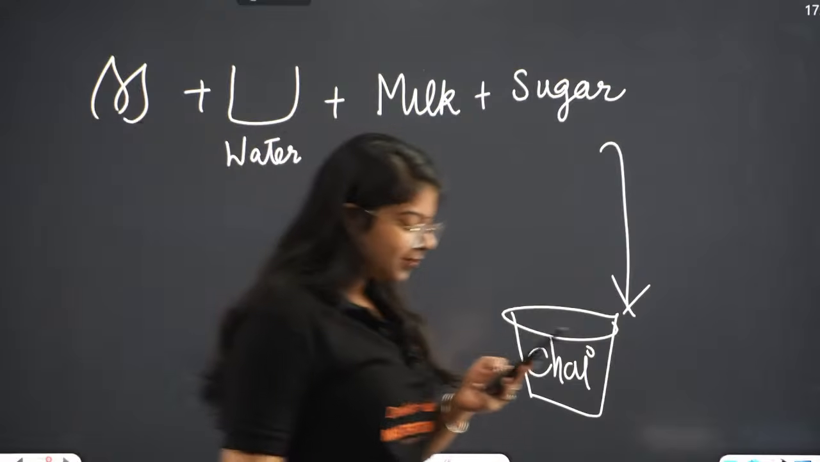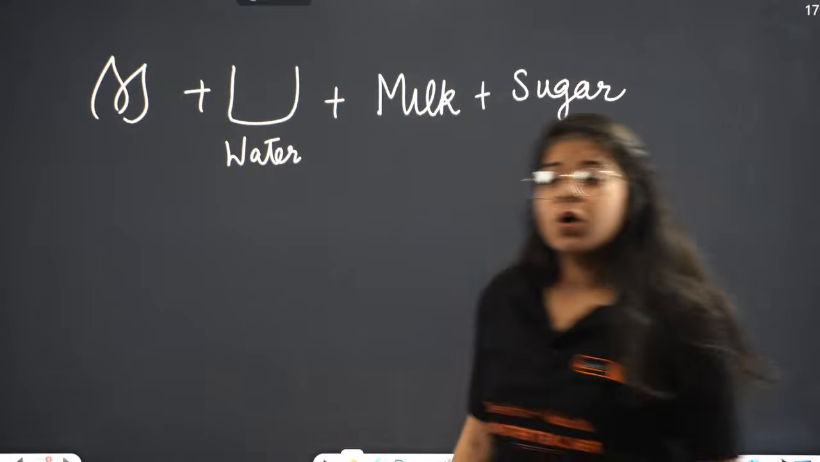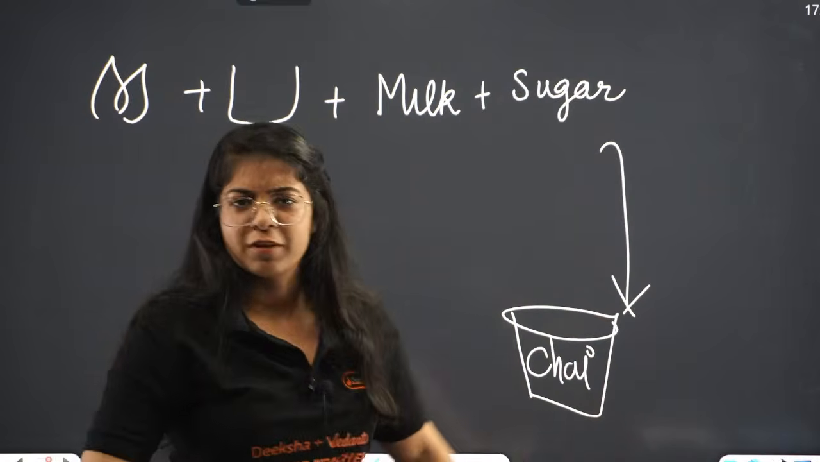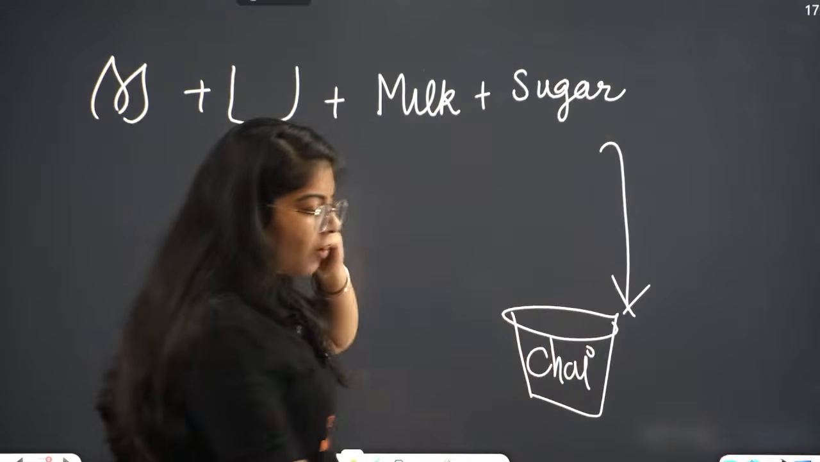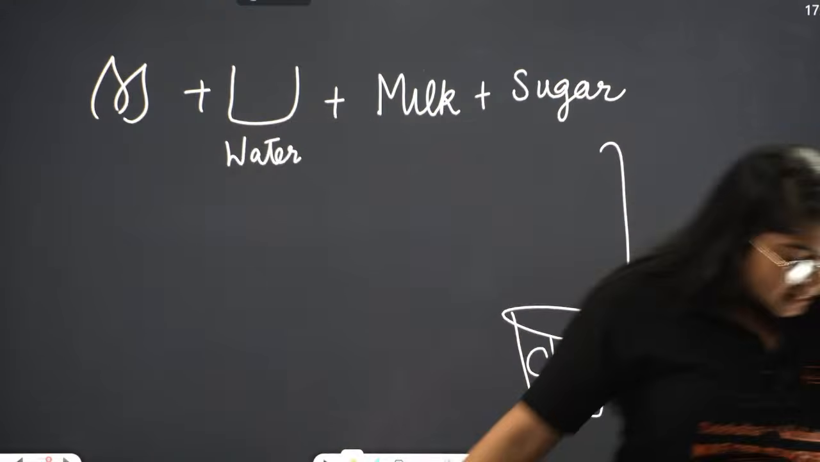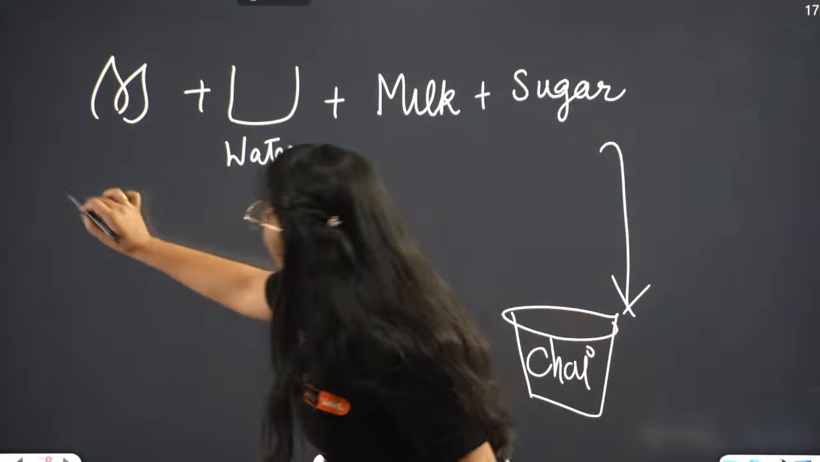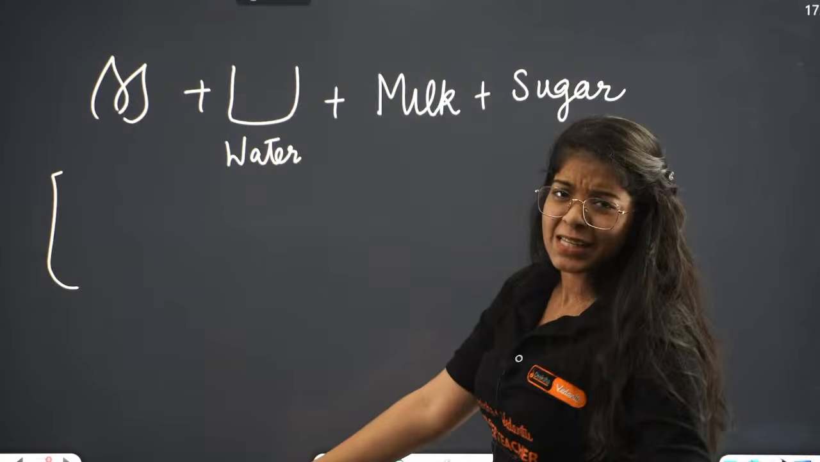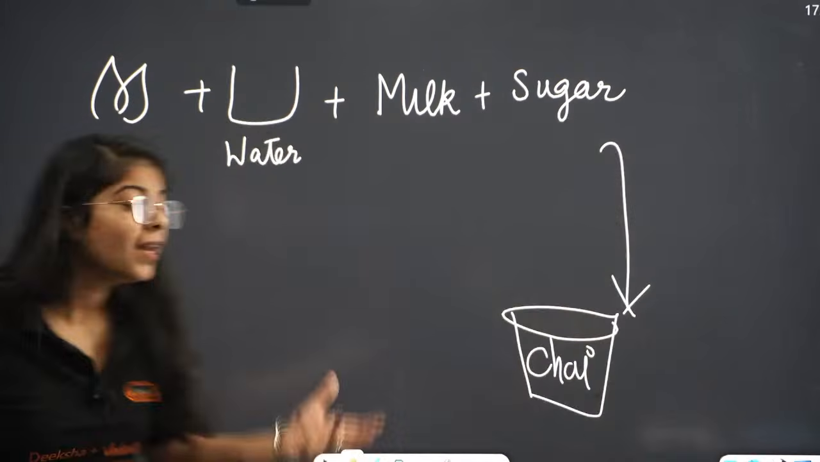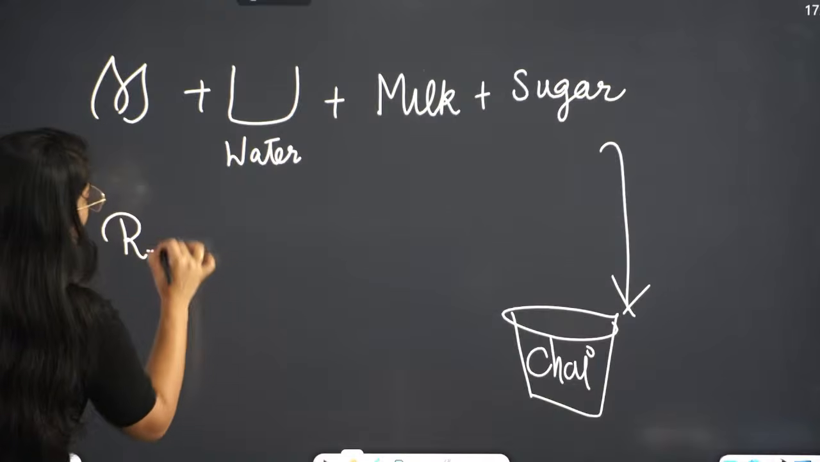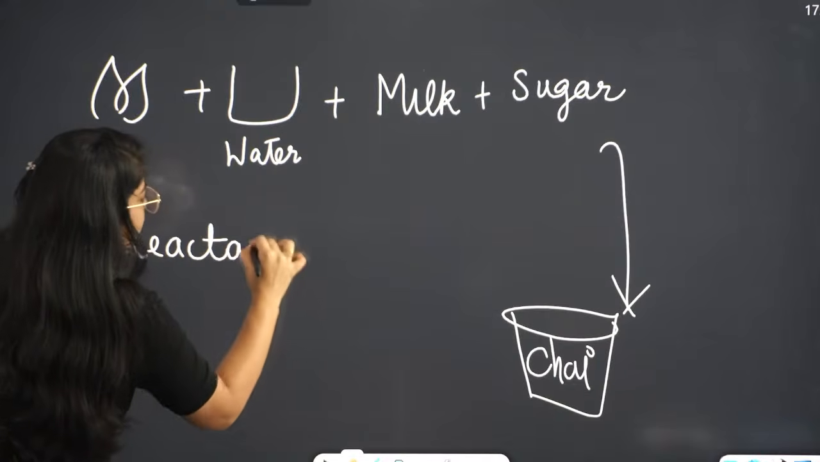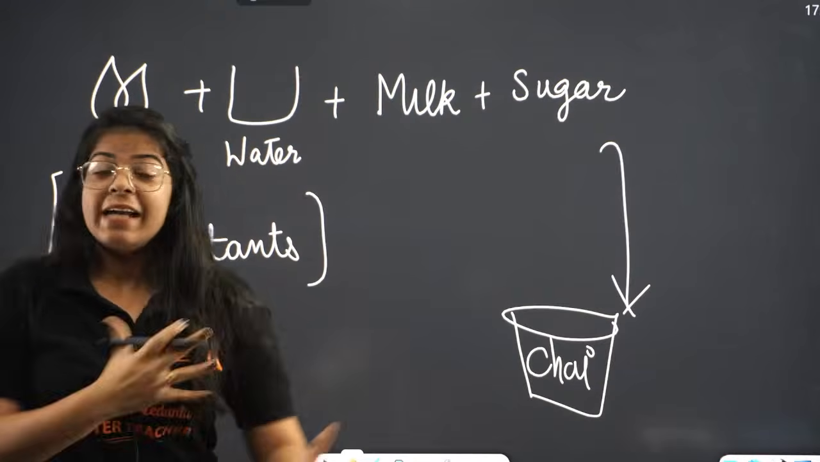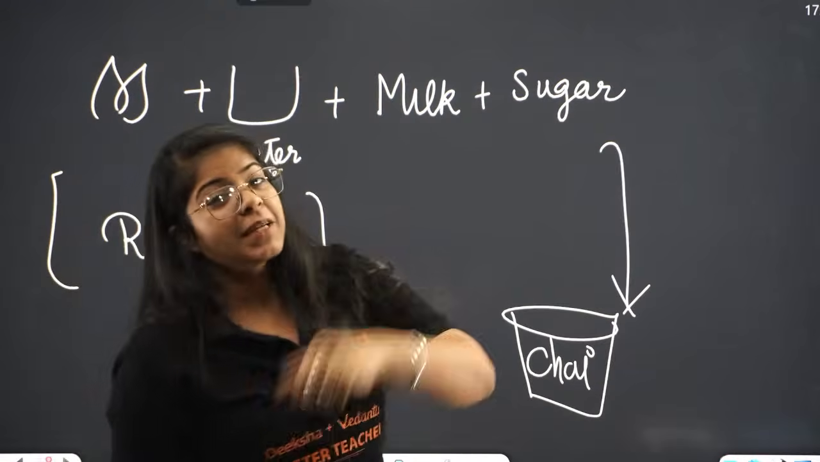Okay, Solo. So you combine all these stuff and you make something very beautiful, right? I like kullad wali chai. How many of you like kullad wali chai? So, beta, whatever raw material we combine, in this thing, is called reactants. These are called reactants. What are they doing? We combined some substances. They are reacting together, means they are mixing up together.